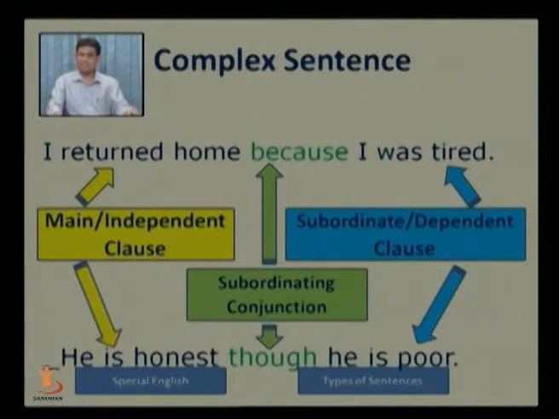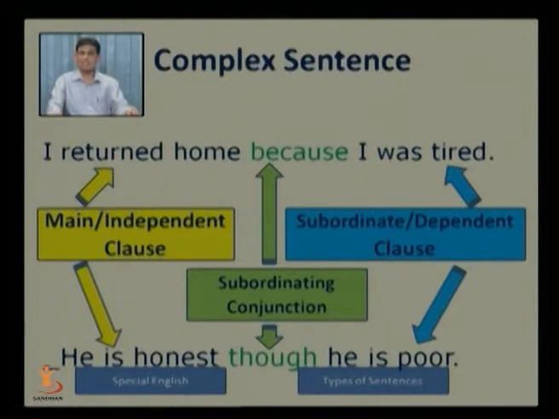Friends, here as the arrow shows, I returned home is the main clause, or we can call it an independent clause. And I was tired is a subordinate clause, or we can say a dependent clause. It is not an independent clause. This independent and dependent clause have been connected by a subordinating conjunction, that is because, in the first sentence. So the whole sentence reads like this: I returned home because I was tired.